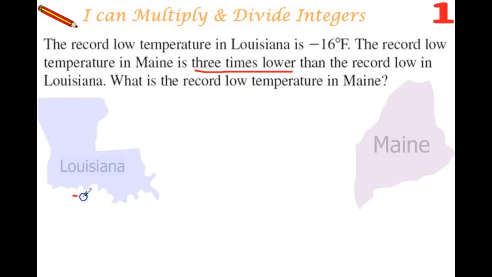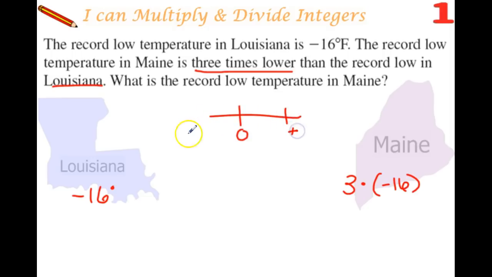So we know in Louisiana it's negative 16 degrees. In Maine, it's 3 times lower than in Louisiana. So 3 times that negative 16. It says it's lower, so it's on our temperature scale. It's not in the positives. It's got to be towards the negatives. 3 times lower than negative 16. So we know when we multiply these, our answer is still going to be a negative number. So we just need to multiply 3 times 16.